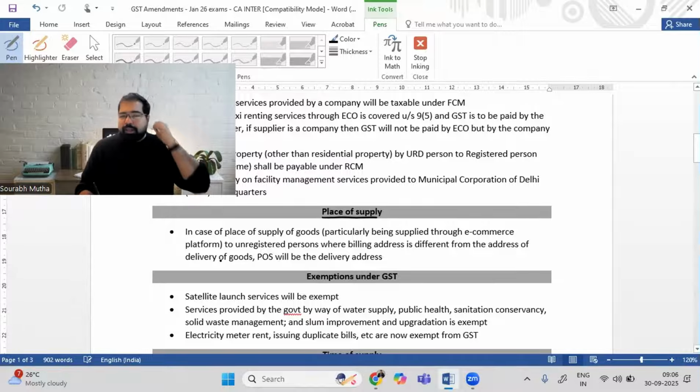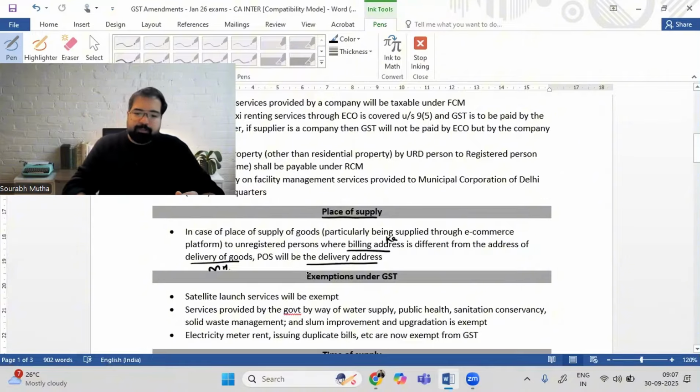Now, the only amendment here is actually not an amendment, it's a clarification. If I'm buying something online, example, I go on Amazon, I buy it, I'm in Karnataka, I'm buying it in Karnataka, but I'm sending it to my mom in Mumbai. So the delivery is from Mumbai, then what will be the place of supply? So here the billing address is Karnataka and the delivery address is Maharashtra, then the place of supply is where they are delivered. That's the only clarification. So my mom in Mumbai, when she gets the phone, that will be the place of supply.